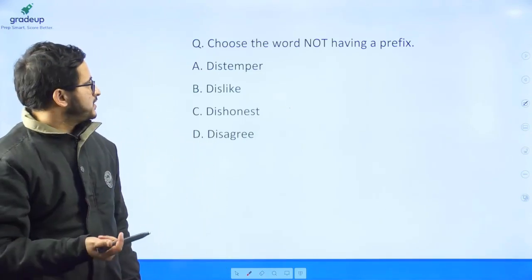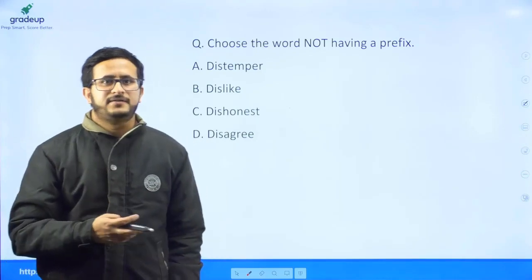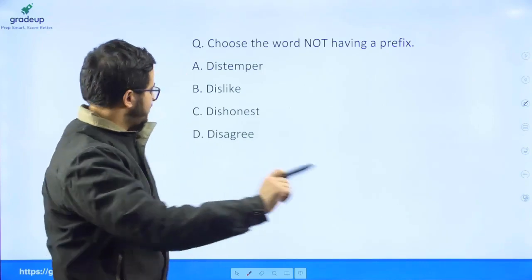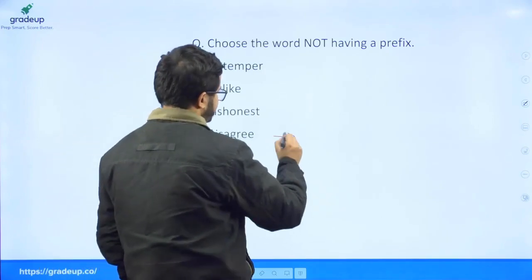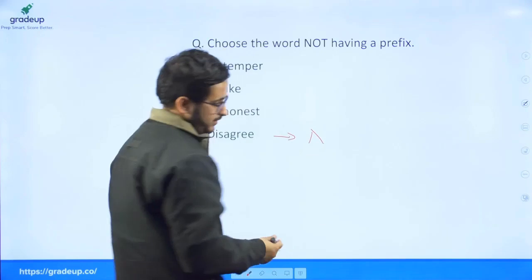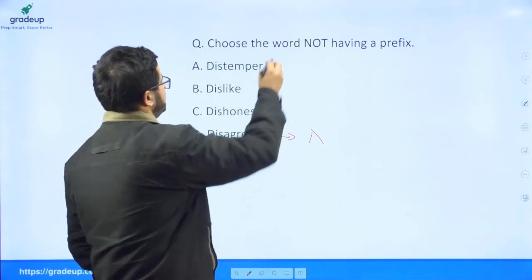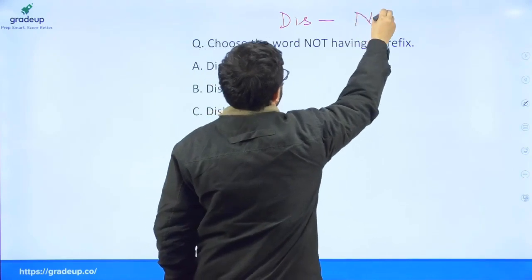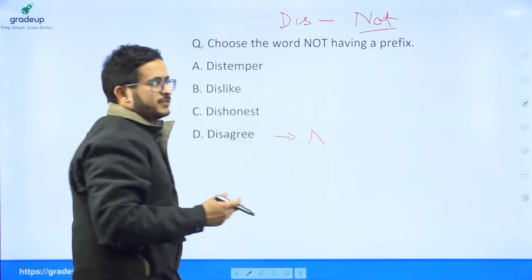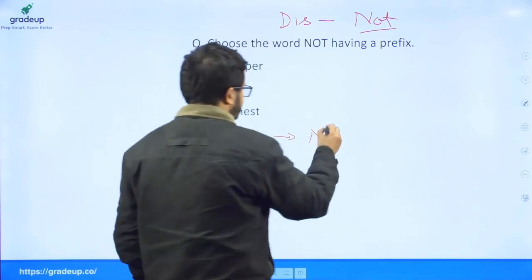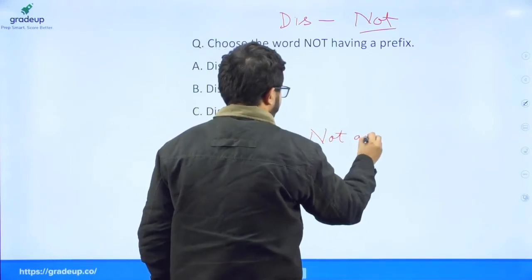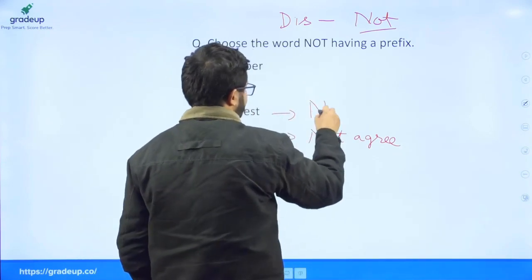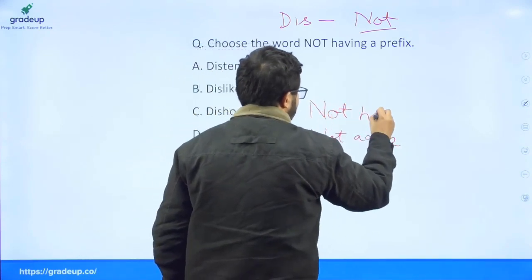There were four words starting with dis given, and one had to choose which of the following did not have a prefix. Now let's look at the options. Disagree means the prefix dis means not, or it is a negative of something. So disagree means not agree. Dishonest means someone who is not honest.